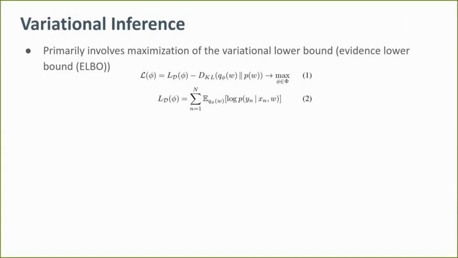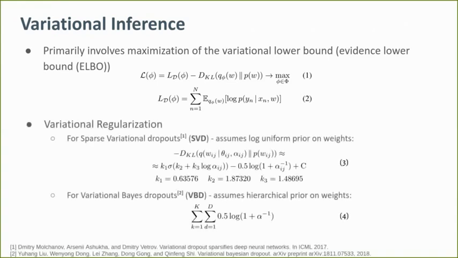Variational term used in the training of the student network represents the KL divergence term in the ELBO to model the posterior distribution of neural network weights. We analyze two variants of the variational term based on the selection of prior distribution. The first variant is an approximation of the KL divergence term derived from the sparse variational dropouts or SVD as shown in equation 3.